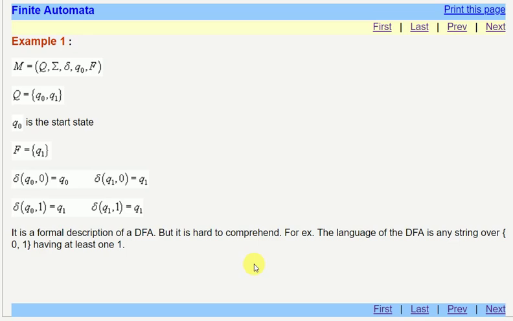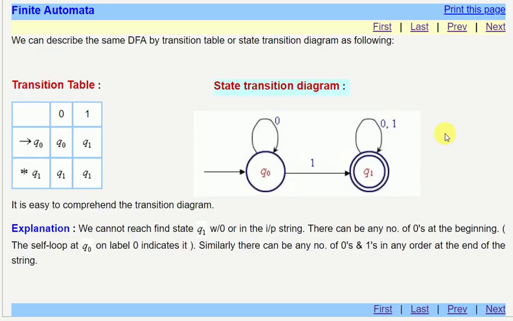Now let us see its state transition diagram. Q0 is the initial state and Q1 is the final state. In the initial state, if we give the input 0, then it will come to itself, and if in Q1 it is given 0, it will come to itself. Even if it is given 1 in Q1, it will come to itself.